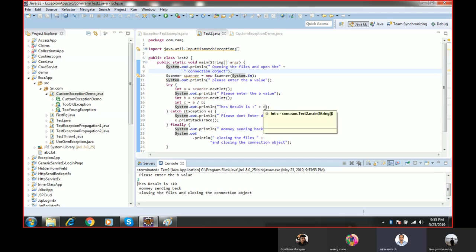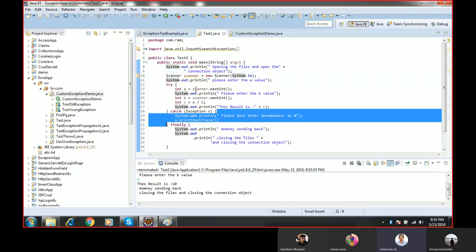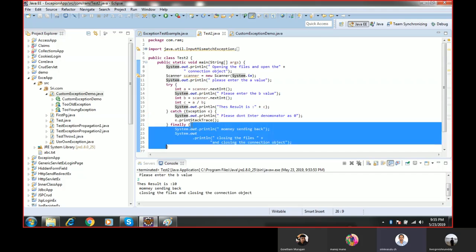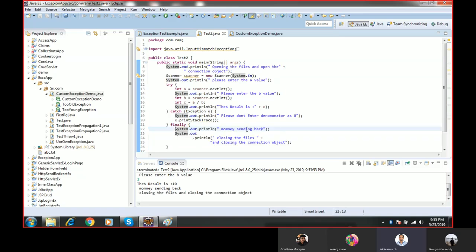The result is 10. It is printed. And then the exception code will not execute because there is no exception here. So the catch block will not execute. Then immediately it will come to the finally block. In the finally block, I put one statement, that is money sending back. Yes, it is executed. Money sending back is executed.